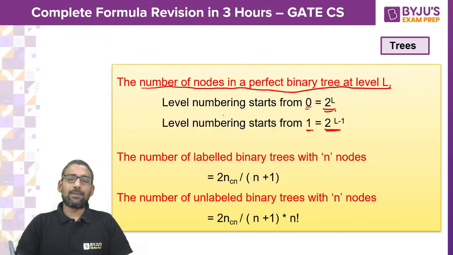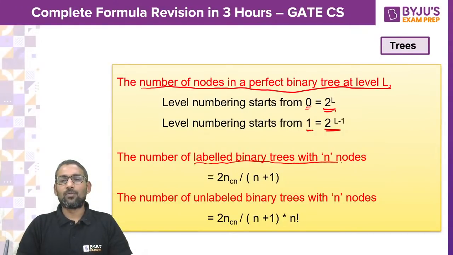Similarly, the number of labeled binary trees with n nodes. Labeled should be multiplied by n factorial.